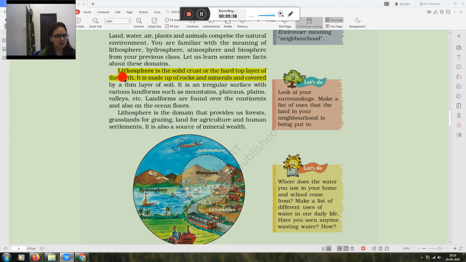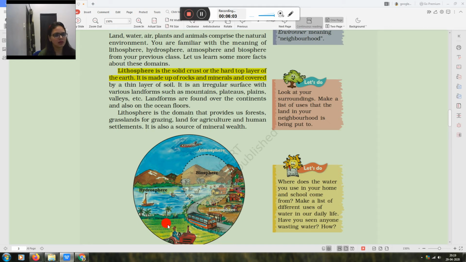It is made up of rocks and minerals and covered by a thin layer of soil. Here you can see the picture, the land area where we are living, it's called lithosphere. You can easily connect it. L means lithosphere and L means land. So land or lithosphere, both are the same thing.